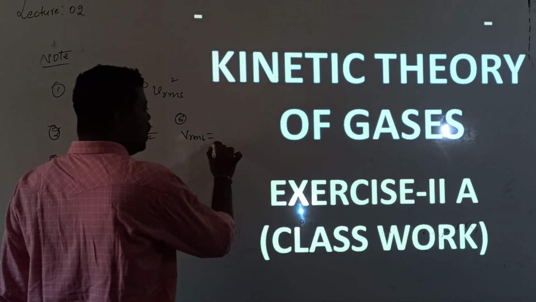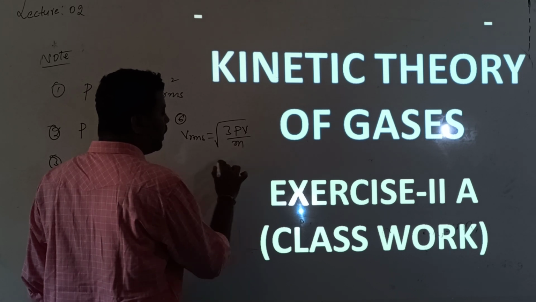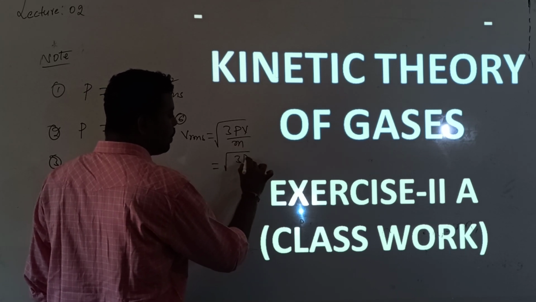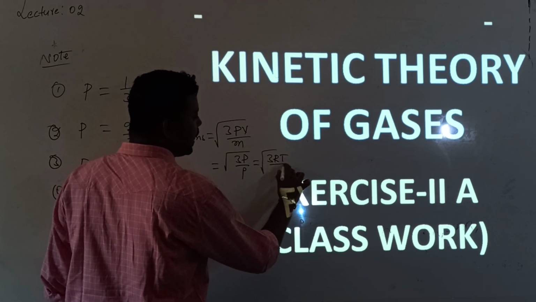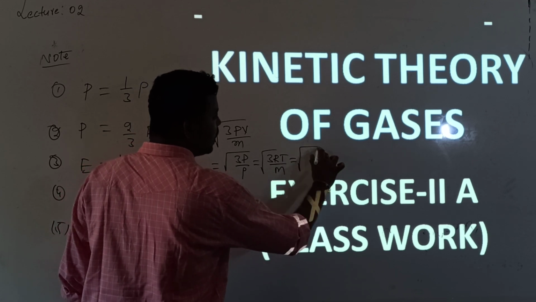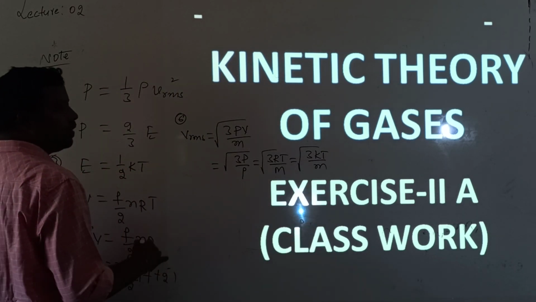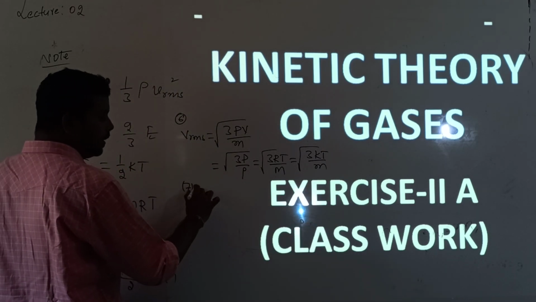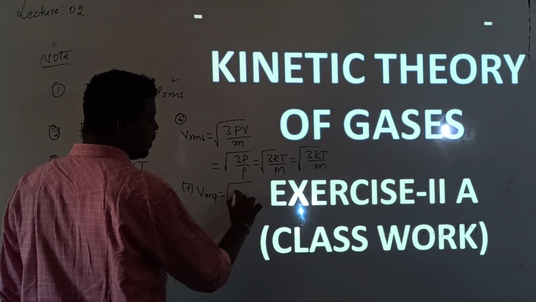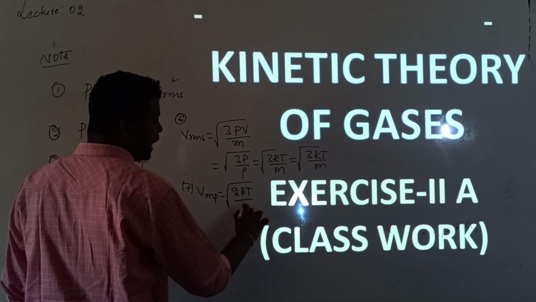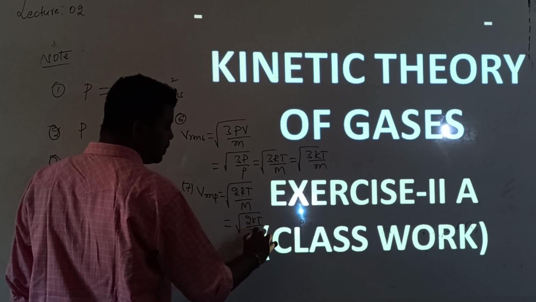VRMS is equal to root over 3PV by M, which is root over 3P by rho, which is equal to root over 3RT by capital M, which is equal to root over 3kT by small m. And what is the formula for most probable speed? It is root over 2RT by capital M, which is equal to root over 2kT by small m.